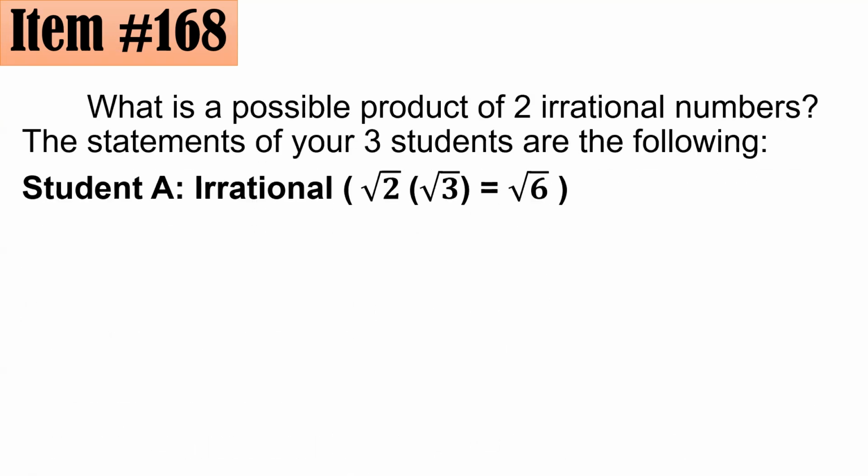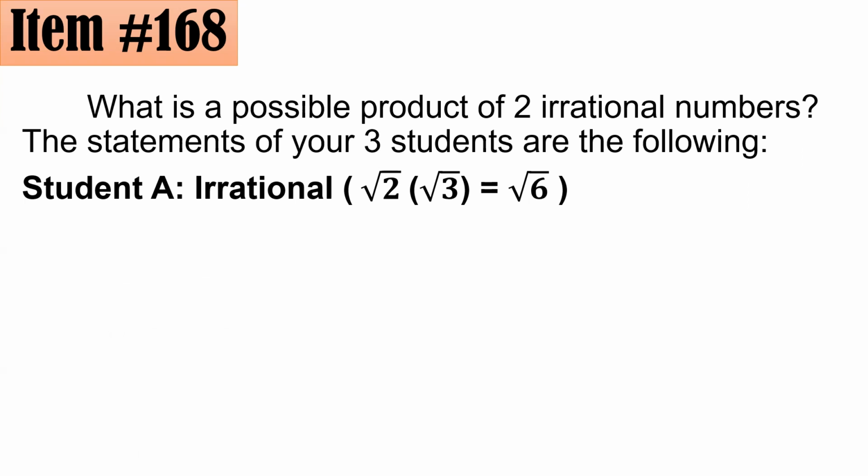Student A is actually correct. For example, square root of 2 and square root of 3 are both irrational. Their product is square root of 6, which is still irrational. Ang tanong, pwede bang maging rational yung product nilang dalawa?